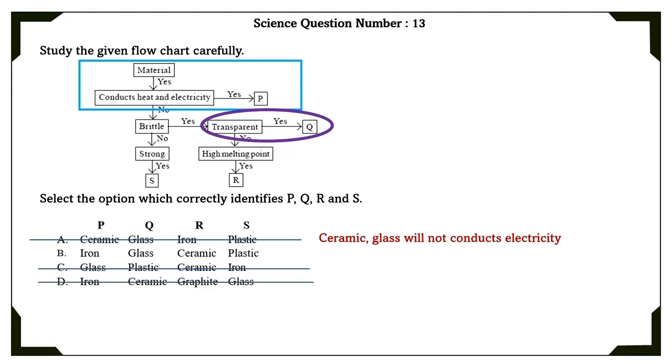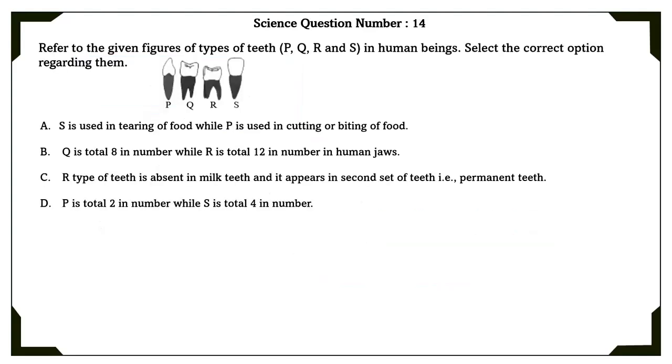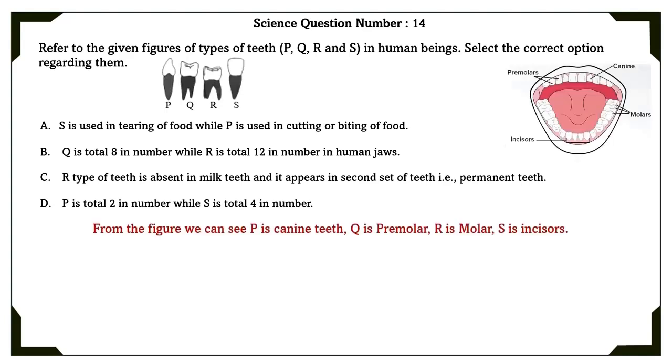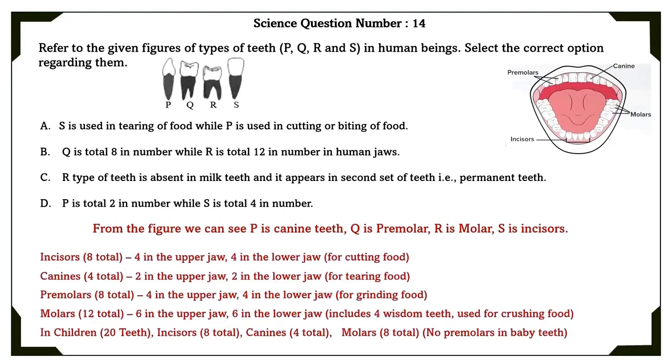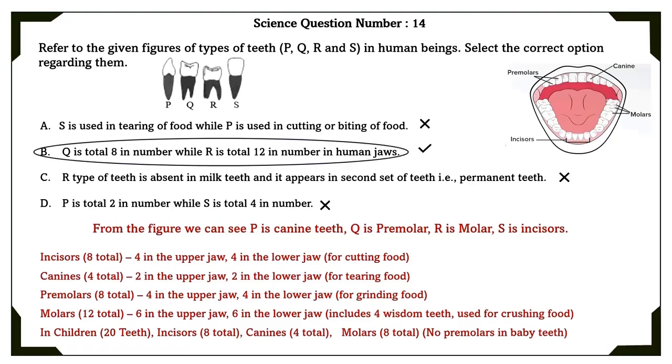Ceramic is not transparent. So, the D option is the wrong option. So, the correct option is the B option. Science question number 14. Refer to the given types of teeth P, Q, R, and S in human beings. Select the correct option regarding them. From the figure, we can see that P is canine teeth, Q is premolars, R is molars, and S is incisors. Using this information, we can find that the B option is the correct option.